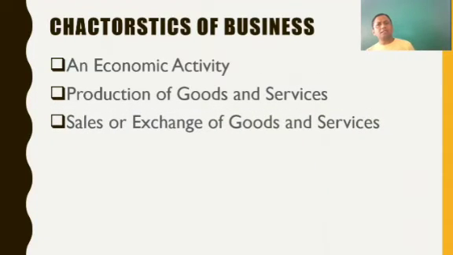The next is the sale and exchange of goods and services. After the goods are produced, how do we get the profit? The important thing is sale. Manufacturers give the goods to the retailers, and retailers sell them to the ultimate consumer. While they are consuming, they give some payment in exchange to the seller, and then the seller gets the profit. So there is an exchange of goods and services.